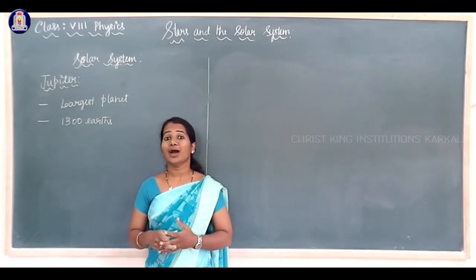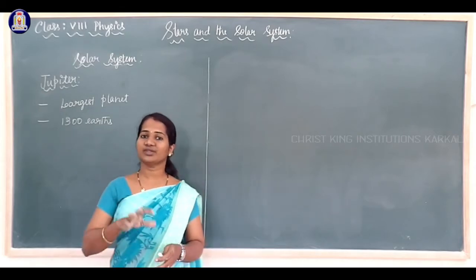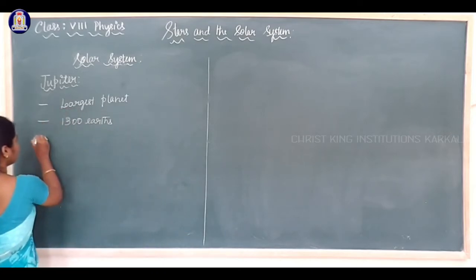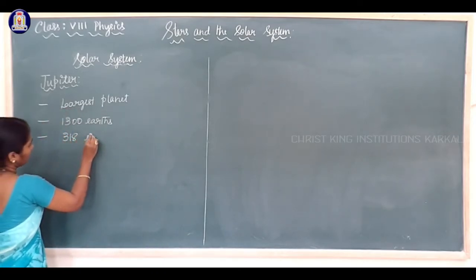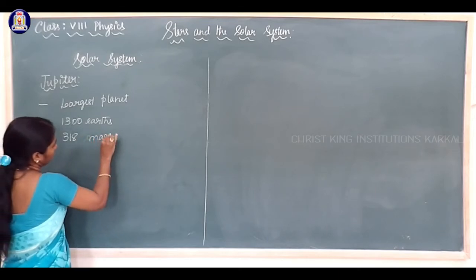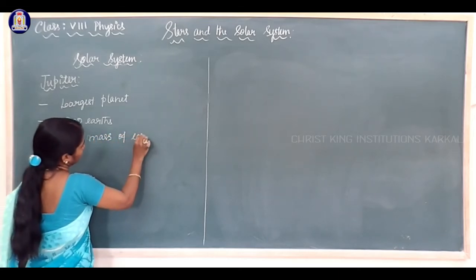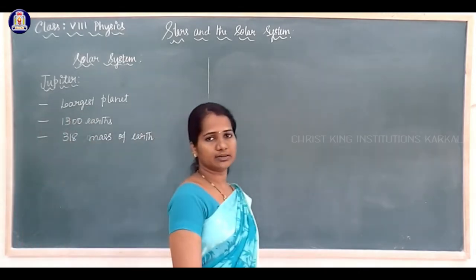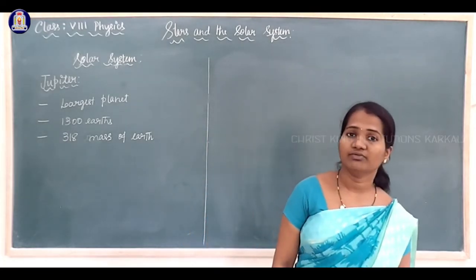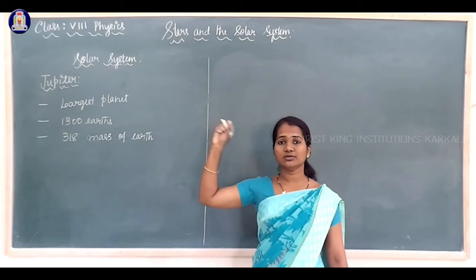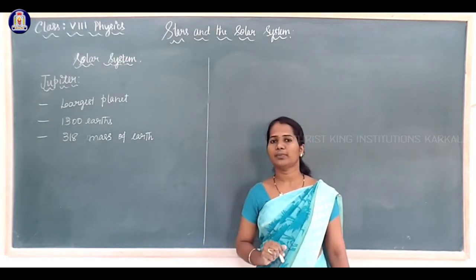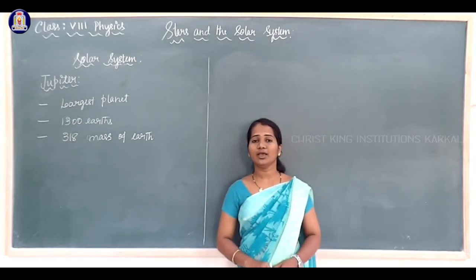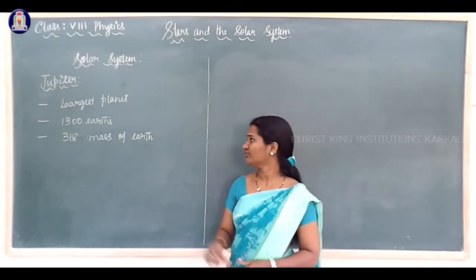And if you compare the mass of the Earth and the mass of Jupiter, Jupiter's mass is 318 times the mass of Earth.